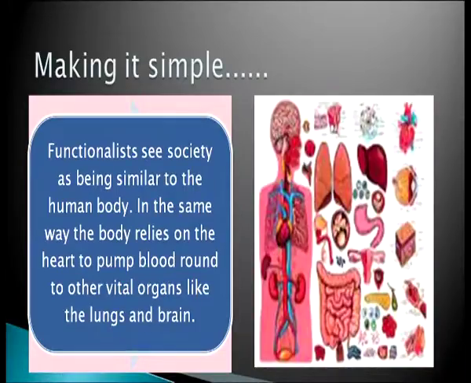The functionalist sees society as being similar to the human body. In the same way, the body relies on the heart to pump blood round to vital organs like the lungs and brain. That is, functionalists see society like a human body. All the parts of the body are interdependent. The heart is interdependent, the kidneys are interdependent. In the same way, the various institutions of society work together and serve the society together for the solidarity of the society.